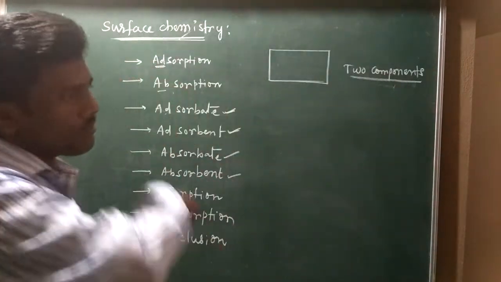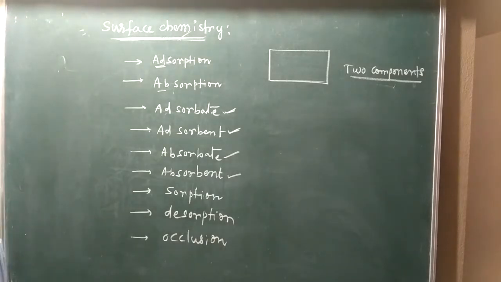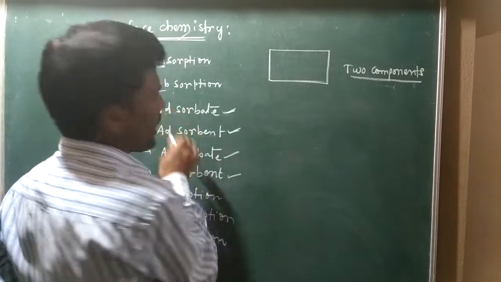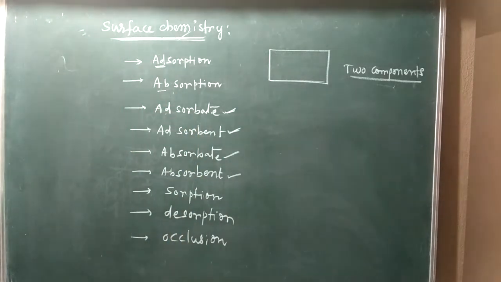Okay, this is also known as, what is that? Accumulation.